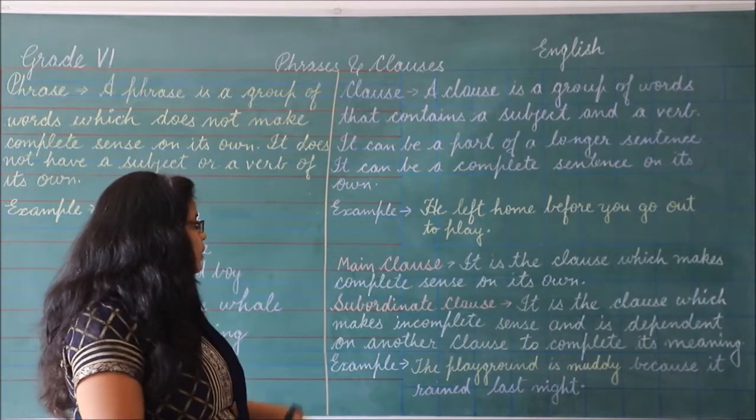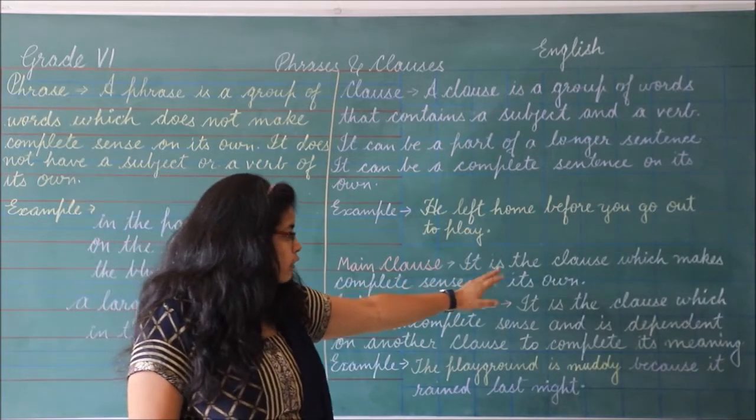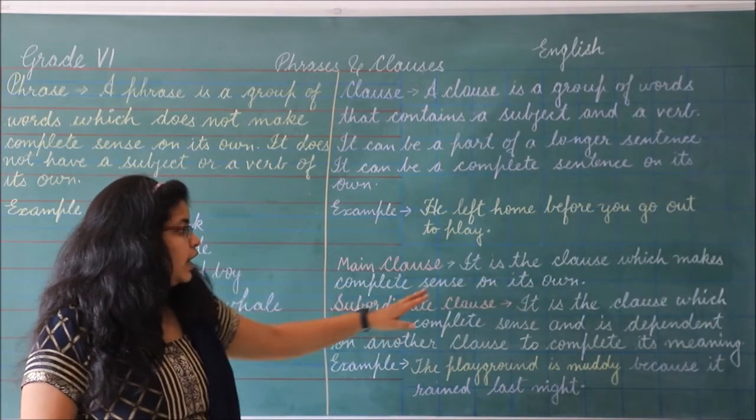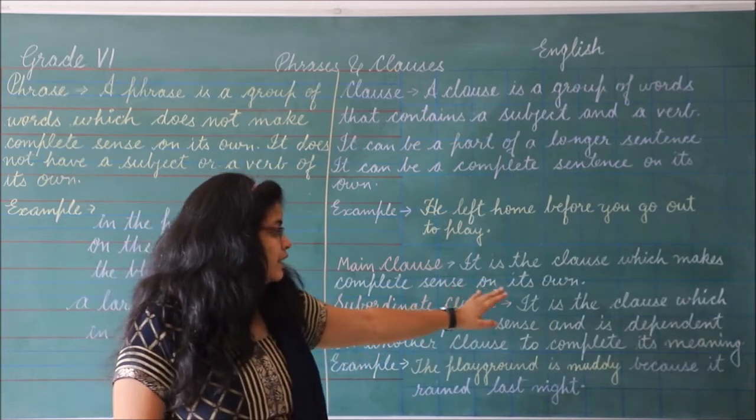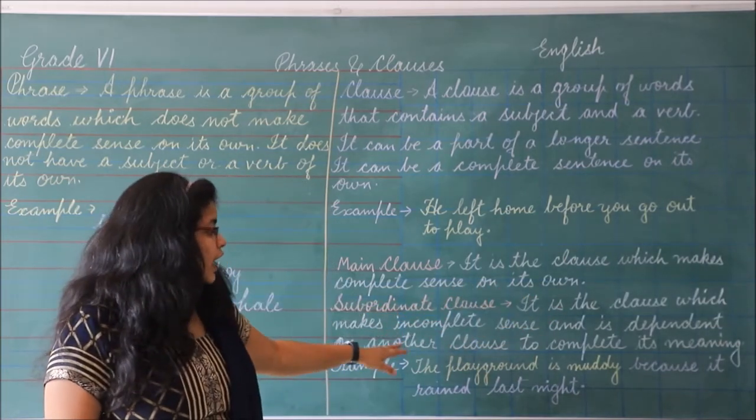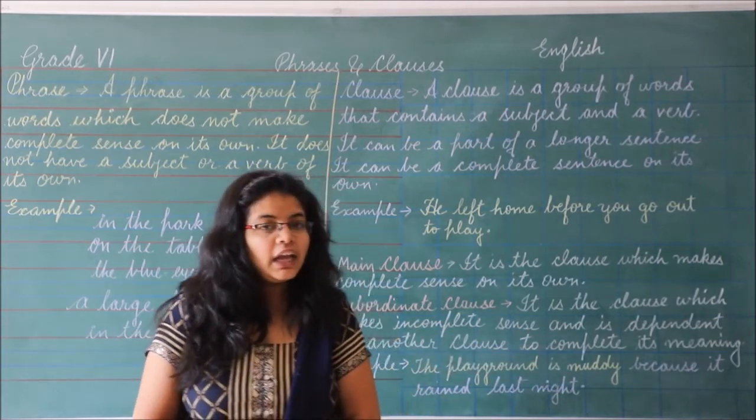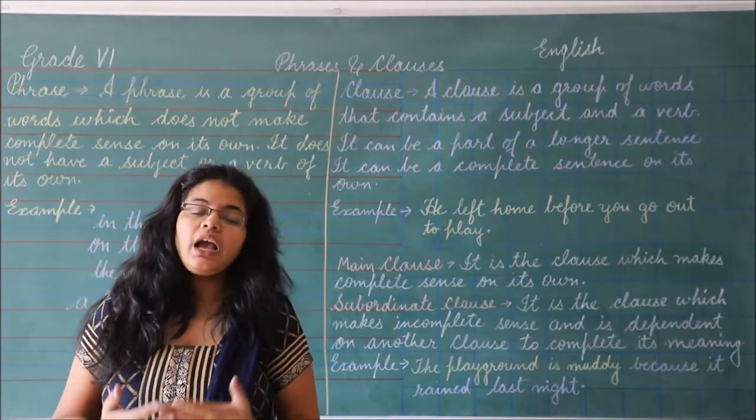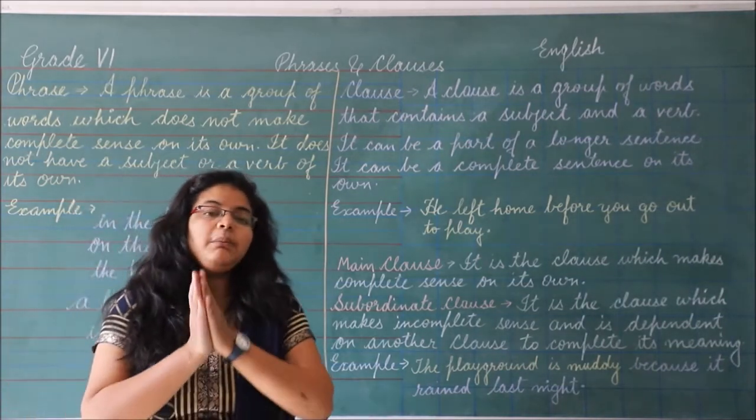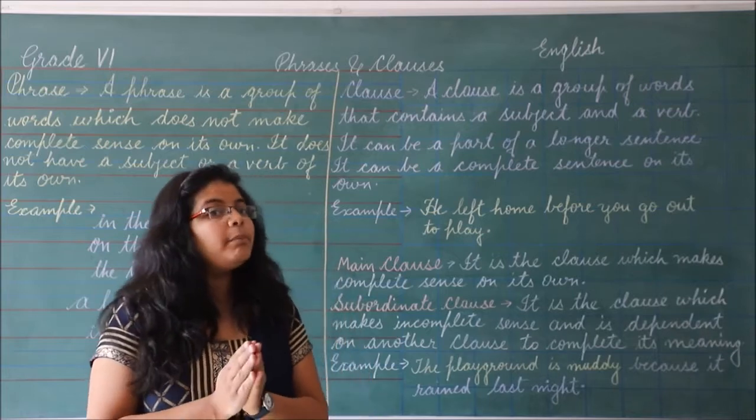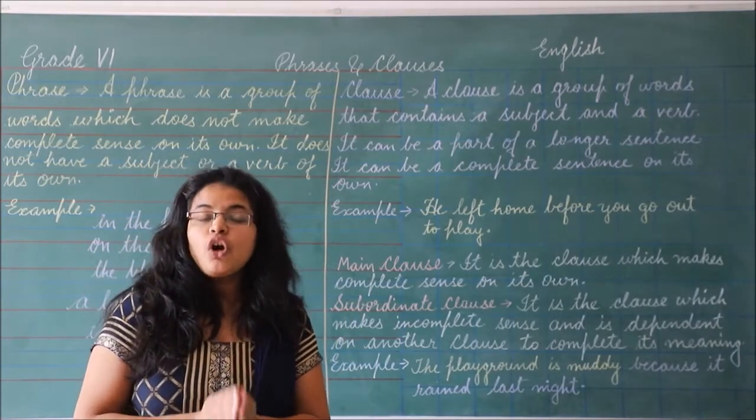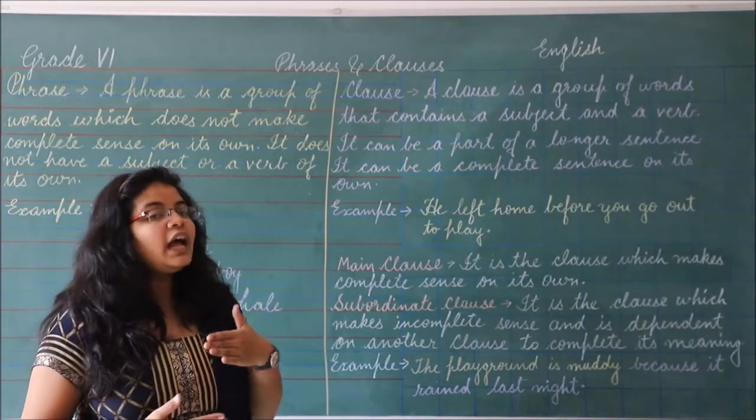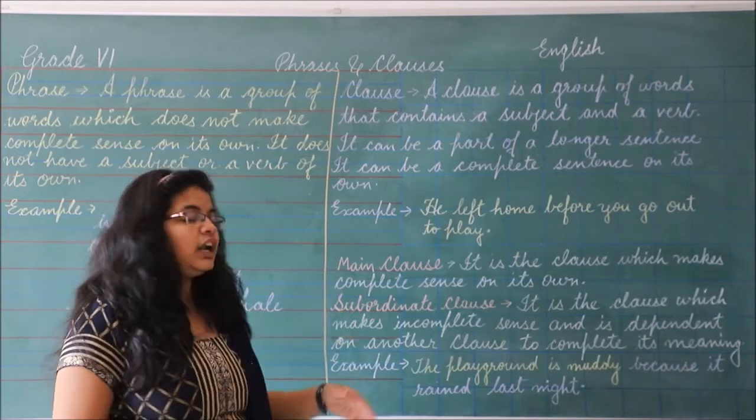Let's look at their definitions. Main clause: it is the clause which makes complete sense on its own. Subordinate clause: it is the clause which makes incomplete sense and is dependent on another clause to complete its meaning. It will depend on another clause or another part of the sentence to complete its meaning. If it is completing its meaning, then it is called a main clause. But if it is not completing its meaning, and it needs another clause or phrase to complete the meaning, then it will be called a subordinate clause.